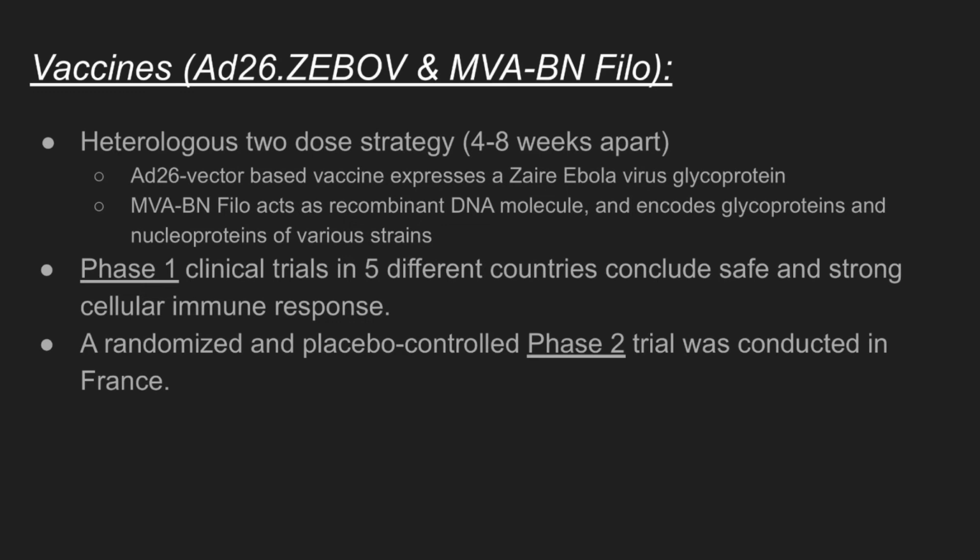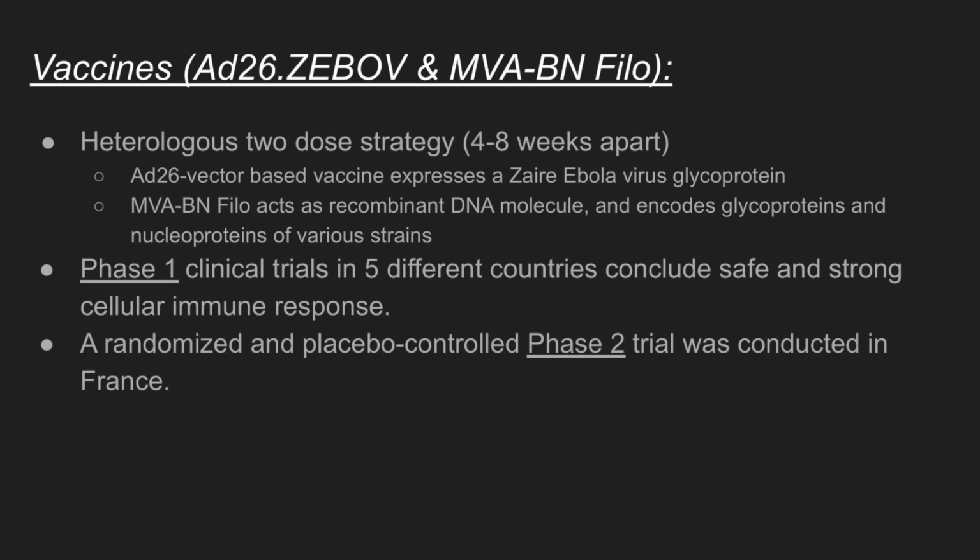Phase 1 clinical trials were conducted in 5 different countries and concluded safe and strong cellular immune responses. A randomized and placebo-controlled Phase 2 trial was conducted in France, which again concluded that the antibody responses produced in nearly all participants increased over time.